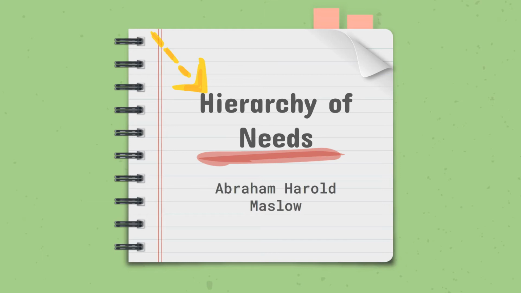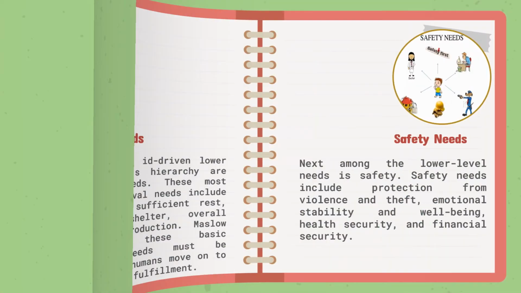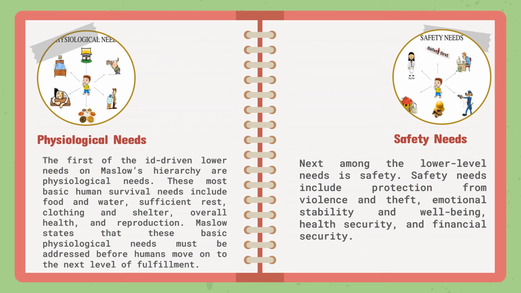Lower-level needs have prepotency over higher-level needs. That is, they must be satisfied or mostly satisfied before higher-level needs become activated. The lowest level is the physiological needs. These are the most basic needs of any individual. It includes food and water, sufficient rest, clothing and shelter, overall health and reproduction.